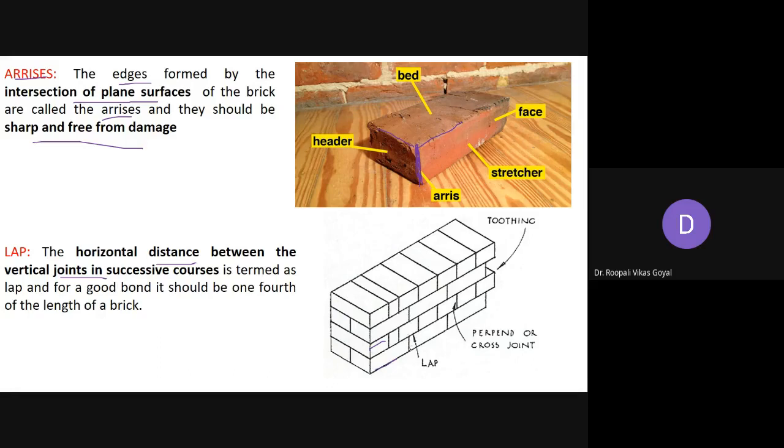So alternate are there, okay. So this distance here you can see. It is the horizontal distance. Here you can see this is the horizontal distance between the vertical joints in successive courses.